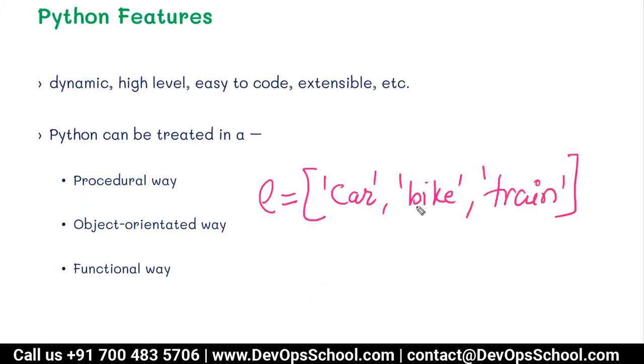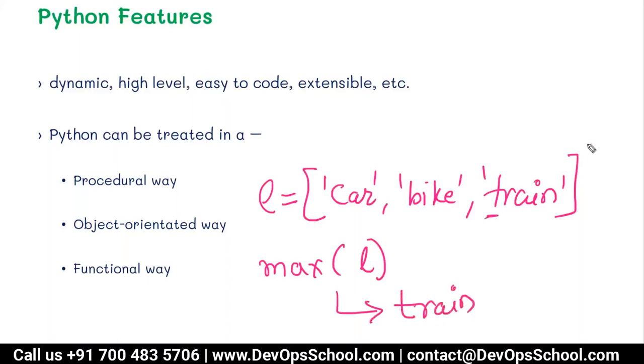Now, if I want to find the largest element from this list, we have a function available which will give me the max of the list. Obviously the answer would be train, because alphabetically T is the largest. I'll add one more word over here, say aeroplane. I think it has gone outside the screen, but let's consider aeroplane is written over here. Now, if I find the max element, it is going to be train because T is the largest.